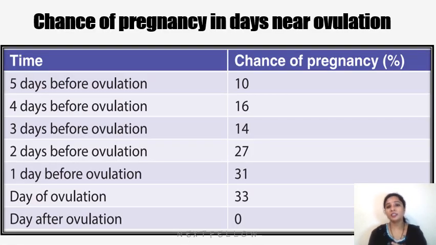The chances of pregnancy in the days near ovulation are clinically quite important. Five days before ovulation there is a 10% chance, 4 days before 16%, 3 days before 14%, 2 days before 27%, 1 day before 31%, and on the day of ovulation 33%. So the maximum chance of becoming pregnant is on the day of ovulation, and the day after ovulation there is 0% chance of becoming pregnant.